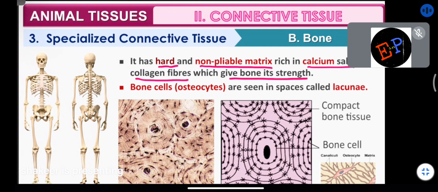So bone cells are called what? Osteocytes. Are you able to understand? What is the name given to the bone cells? Osteocytes. What is the name given to the cartilage cells? Chondrocytes. But here they are called osteocytes, and are seen in spaces called lacunae. Clear? This is one important bit here. So where will you find bone cells? In spaces, and what is the name of the space? That is called lacunae. And surrounding these bone cells, you will have an intercellular matrix. That's it. Clear now?